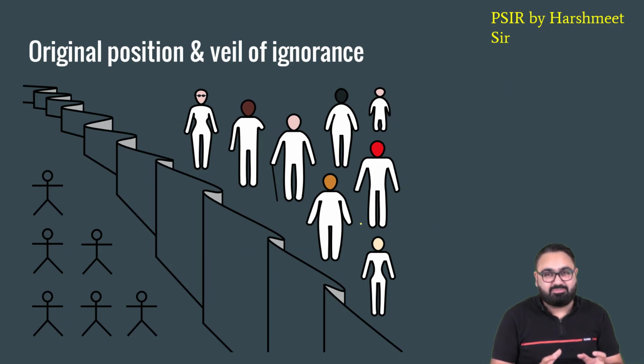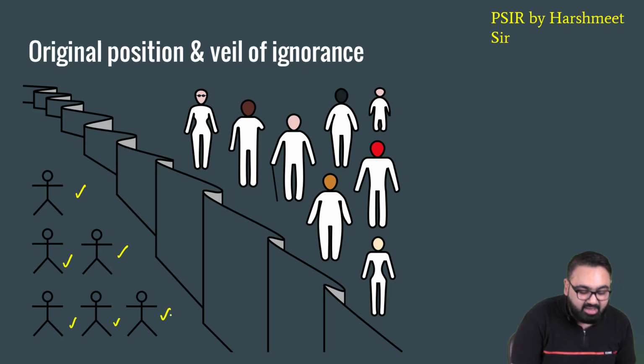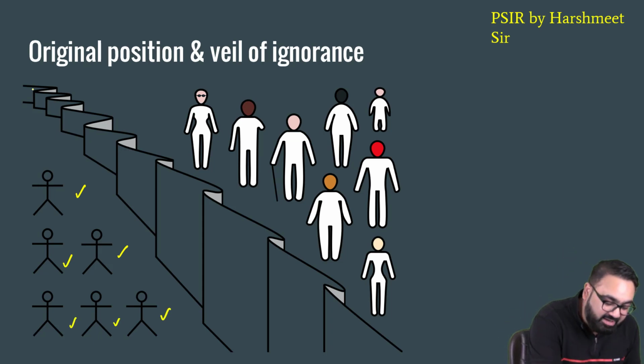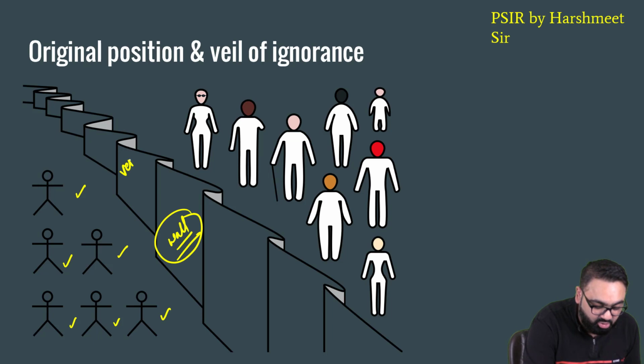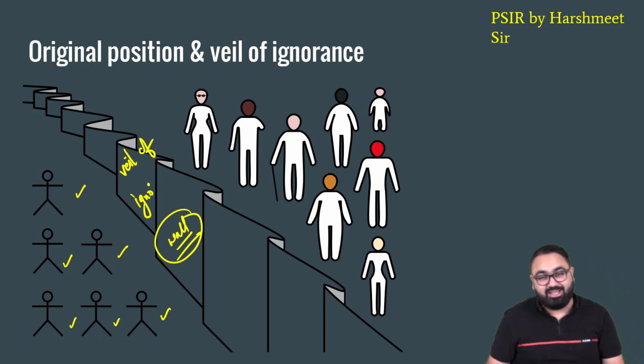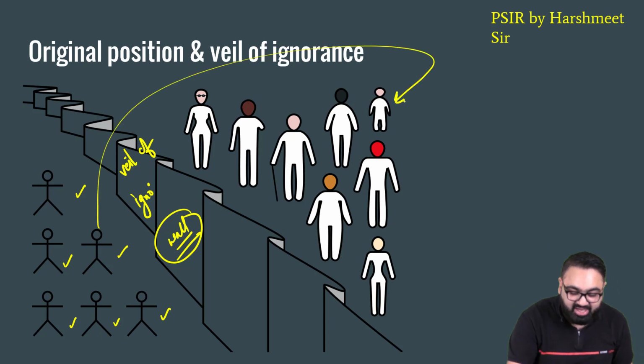This is how you can explain this. Let's assume these are the lawmakers. While making a law, they have to be placed behind a curtain or a wall, whatever you want to call it. This is the veil of ignorance. Because they don't know on the other side of the wall, who are they? Are they just a child?